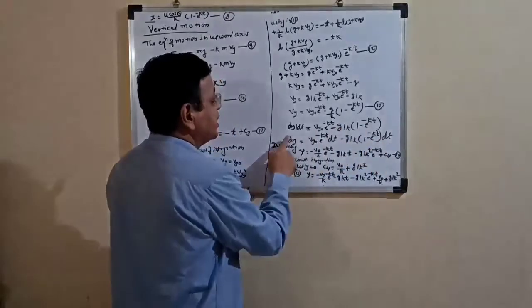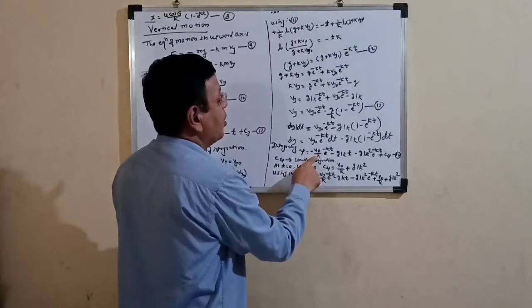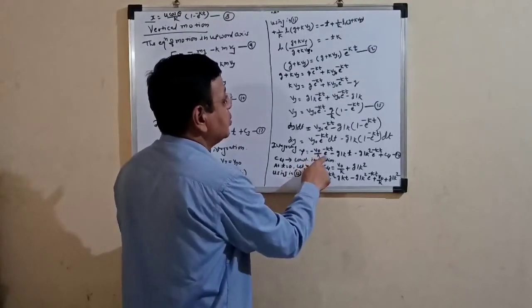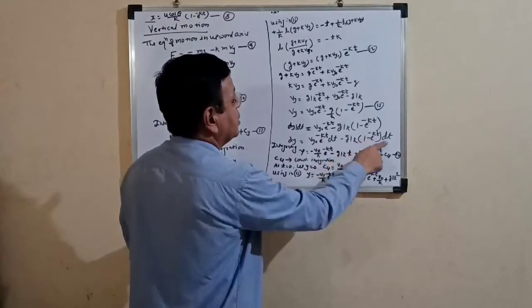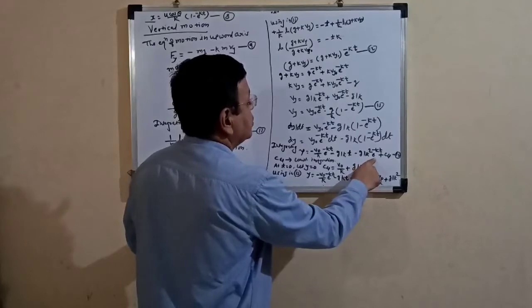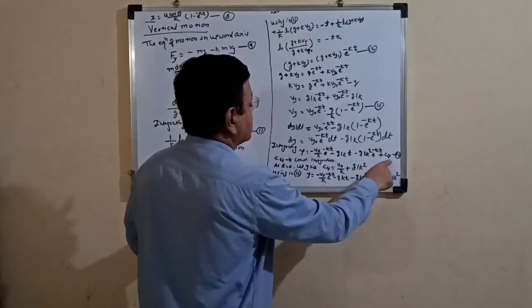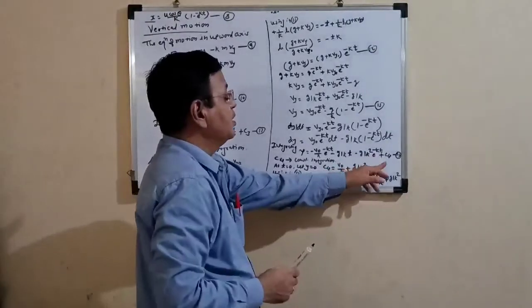Integrating this equation, y is equal to minus vy0 upon k e raised to minus kt minus g by k t minus g by k square e raised to minus kt plus c4. What is c4 again here? That is nothing but our constant of integration.